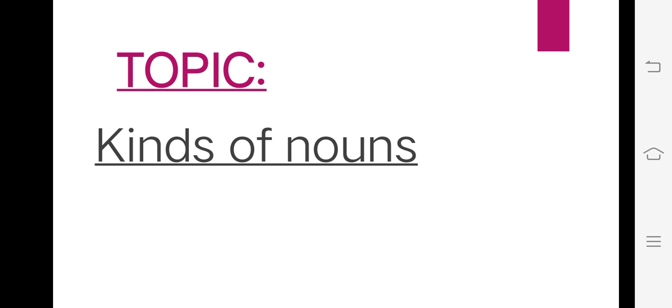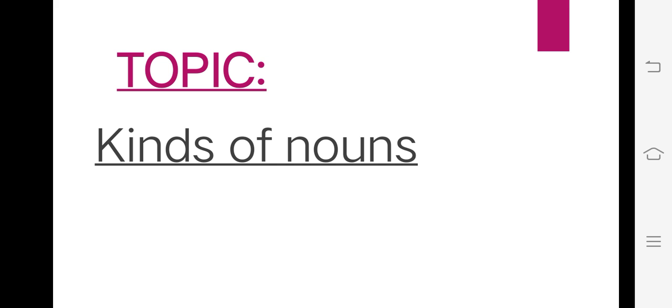As last week we studied about the kinds of noun. First of all, open page number 30. Here you can see there are kinds of noun. There are some examples and definitions of kinds of noun. First, a noun is the name of a person, place or thing.